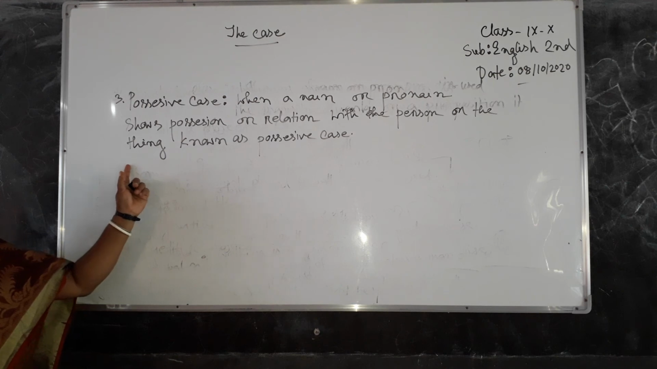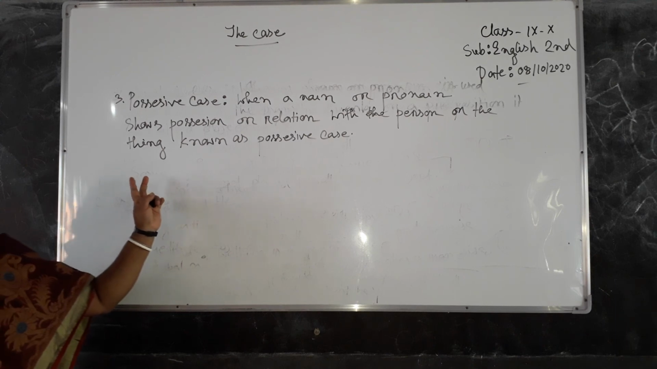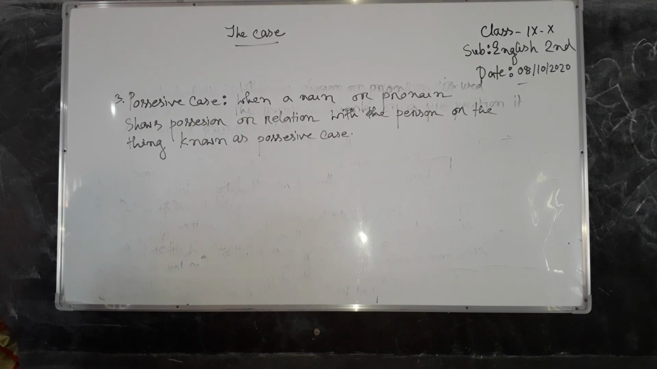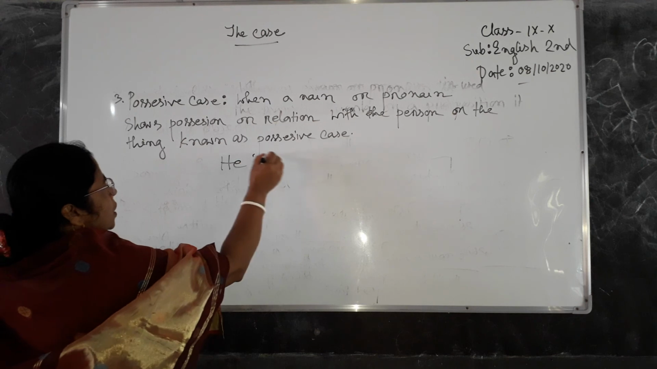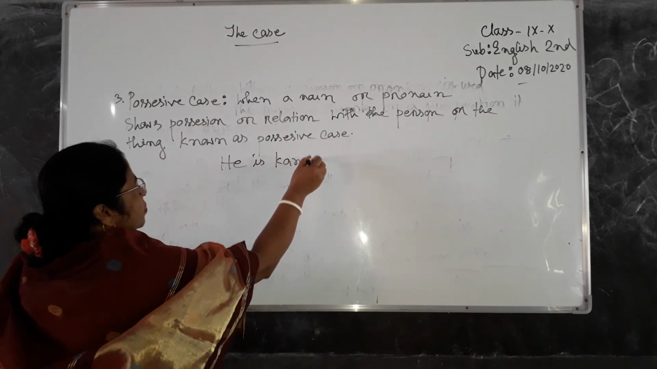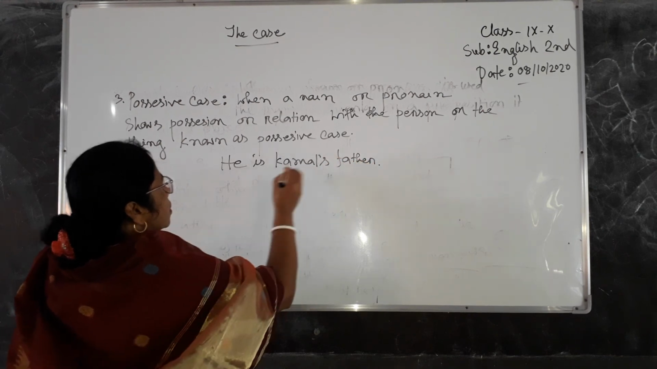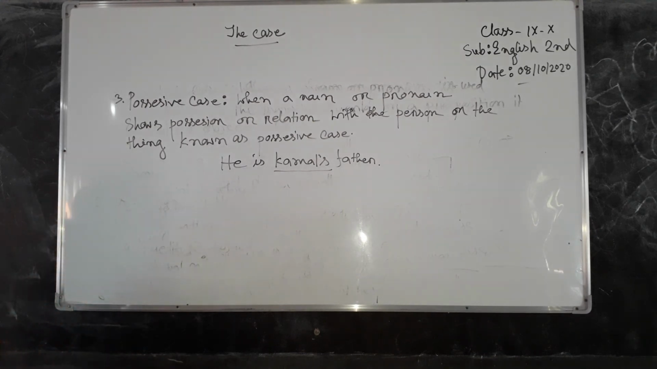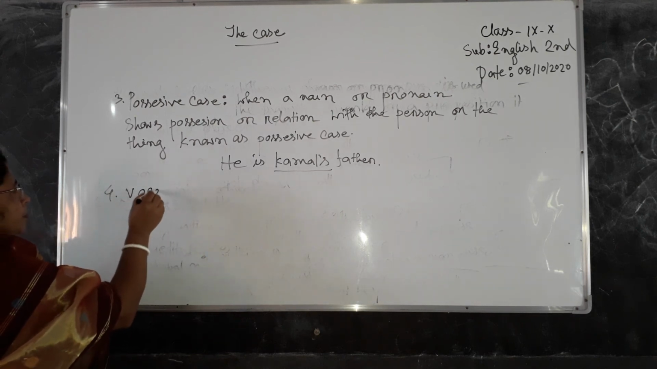The definition of possessive case is: when a noun or pronoun shows the possession or relation with the person or the thing, it is known as possessive case. The example is, he is Kamal's father. Kamal's is the possessive form in this sentence. Okay. Number 4, the last case, is vocative.